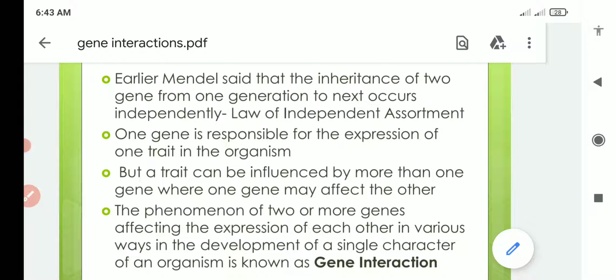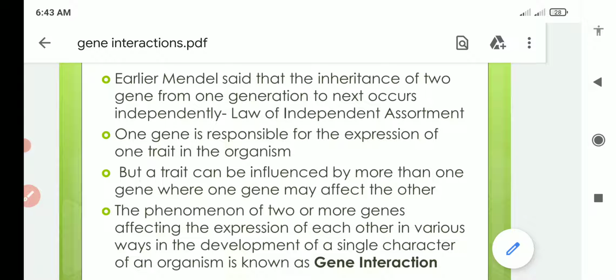But a trait or a character can be influenced by more than one gene, where one gene may affect the other. So a situation may arise when a character is governed by more than one gene. Generally, for qualitative characters, one gene is responsible for their inheritance or expression.